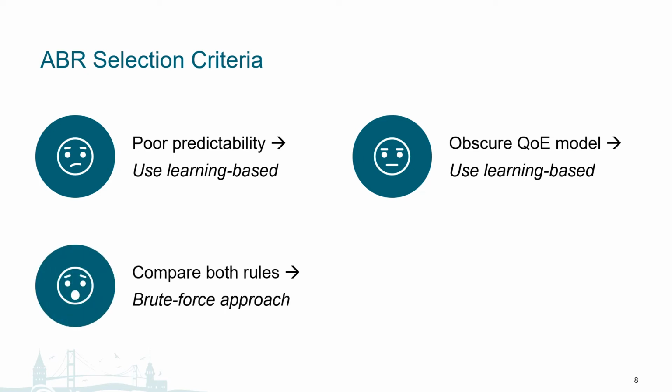Alternatively, if we have multiple ABRs implemented as is the case in our paper, we could conduct extensive experiments to evaluate the performance of both ABRs, which is what we have done in our evaluation section.